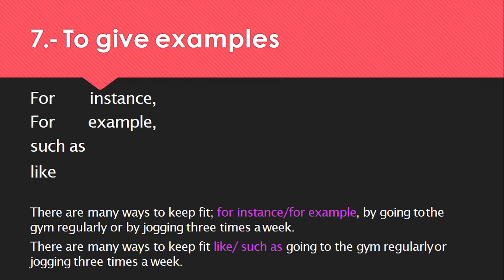The seventh group are devices to give examples. They are for instance, for example, such as, and like. For instance and for example are given at the beginning of the clause. Such as and like are given in the middle of the clause. There are many ways to keep fit. For instance, by going to the gym regularly or by jogging 3 times a week. There are many ways to keep fit, like going to the gym regularly or jogging 3 times a week.